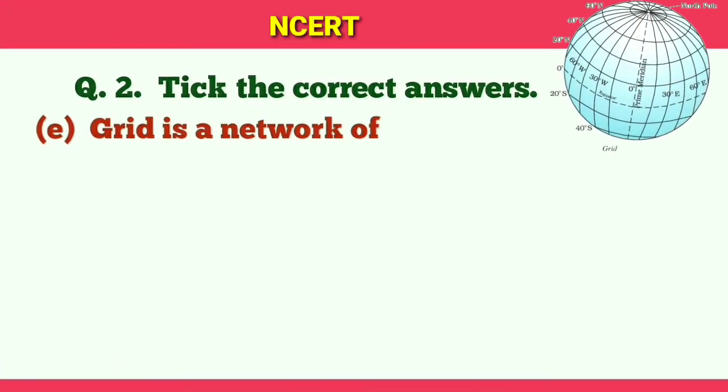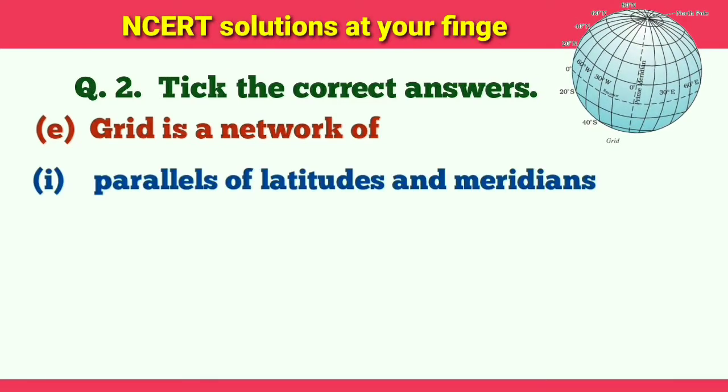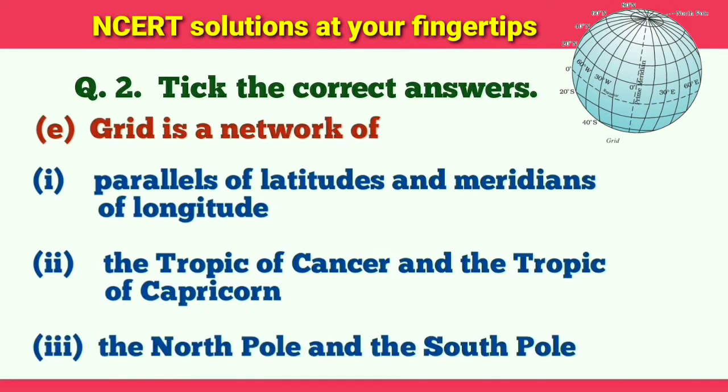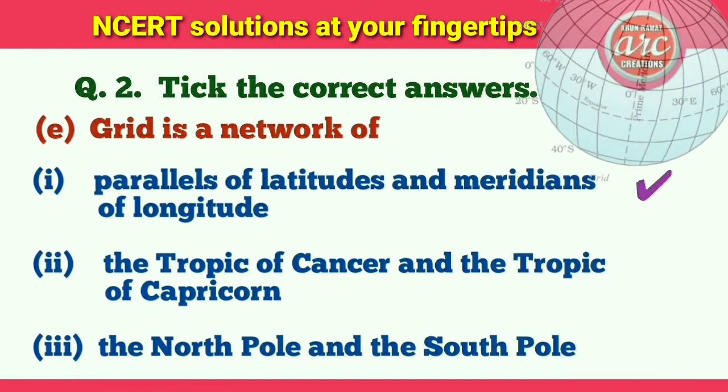Part E. Grid is a network of: 1, parallels of latitudes and meridians of longitudes; 2, the Tropic of Cancer and the Tropic of Capricorn; 3, the North Pole and the South Pole. The correct answer is number 1, parallels of latitudes and meridians of longitudes.